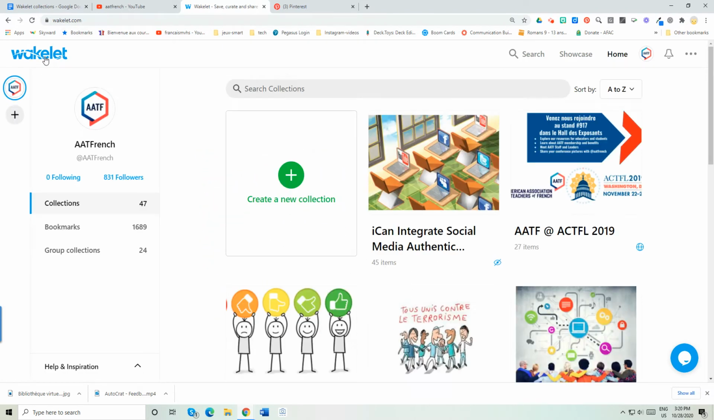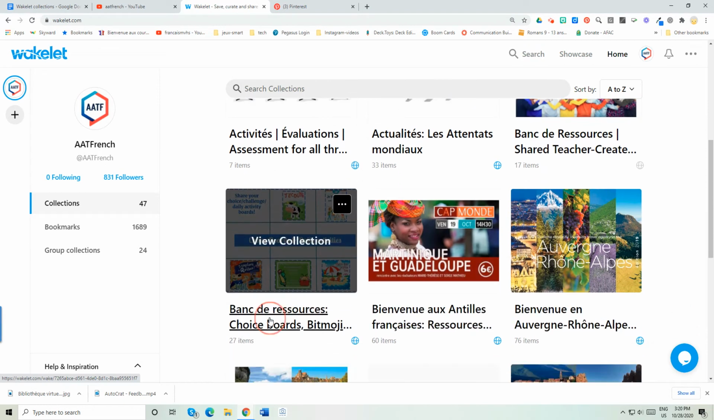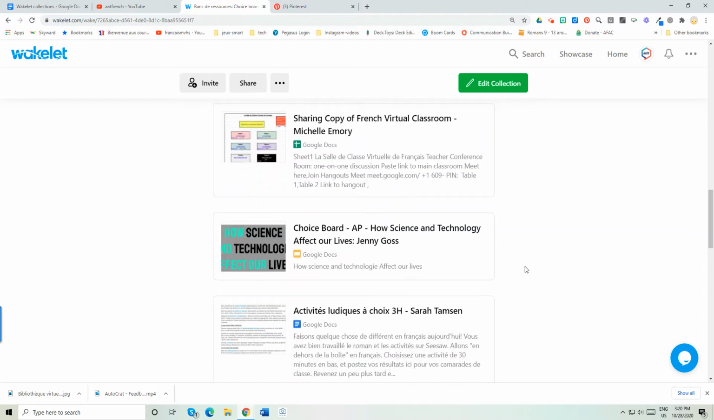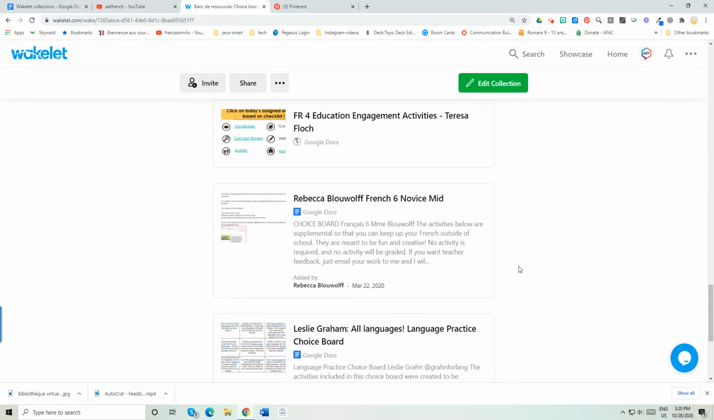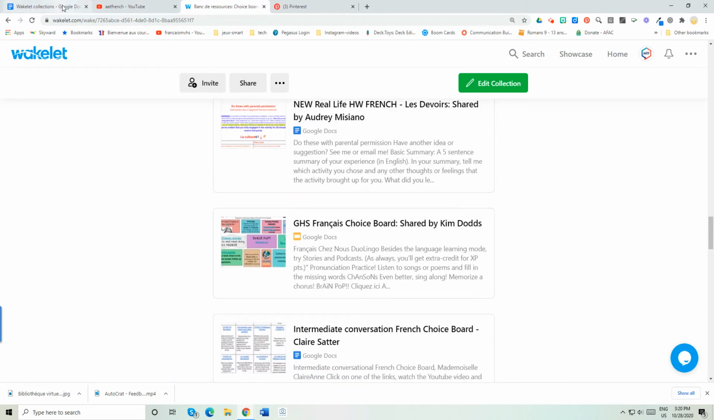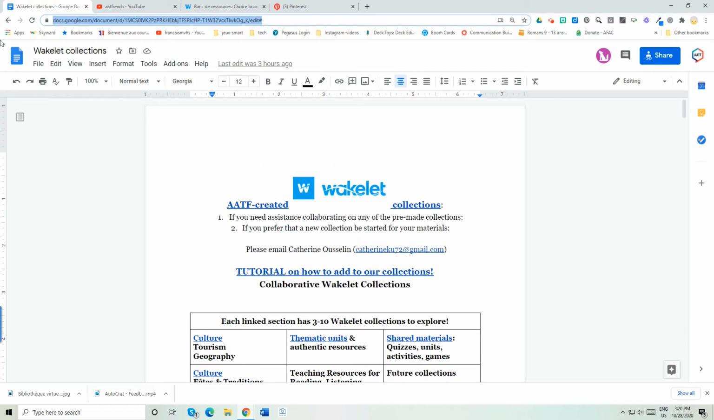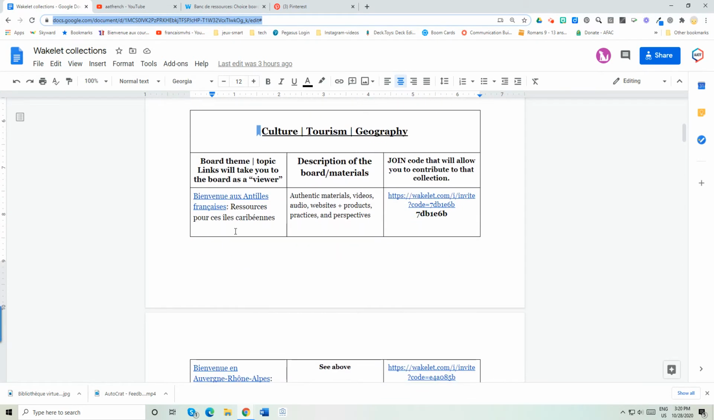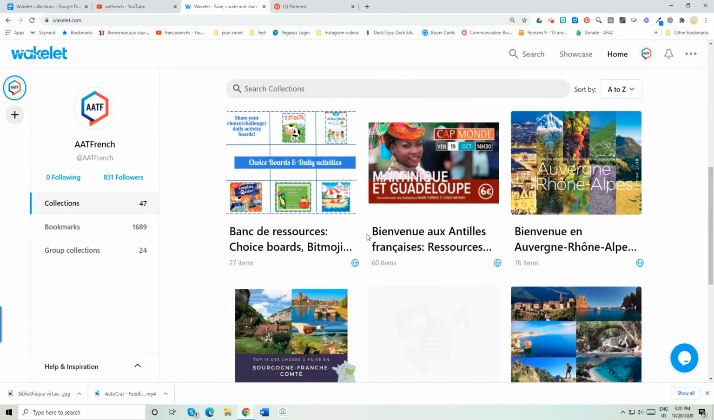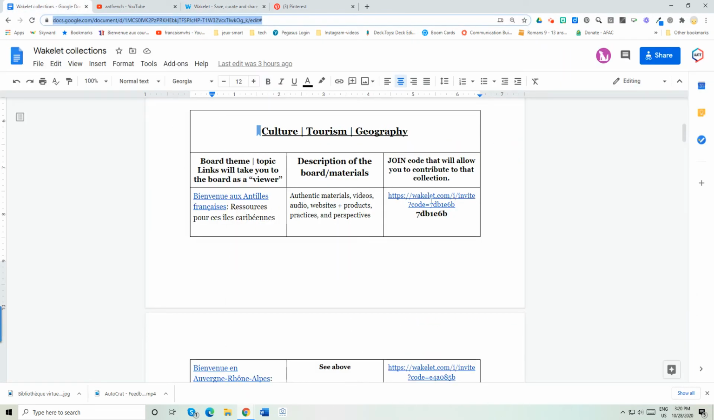Okay, so if you come back to the Wakelet, there's another Banque de Ressources, and that's for choice boards or Bitmoji rooms or prepared units of learning, things like whole units that you've done or a lesson, depends up to you. And so many teachers have shared before, and I just grabbed them off of Facebook and put them on here. Thank you for contributing. Okay, how are you going to get onto the Wakelets? Okay, so there is going to be a Wakelet document that you'll see here, and it has links to the different sections. So if you want to get onto a certain Wakelet, go ahead and find which one you want, and then come over here and find the join code.